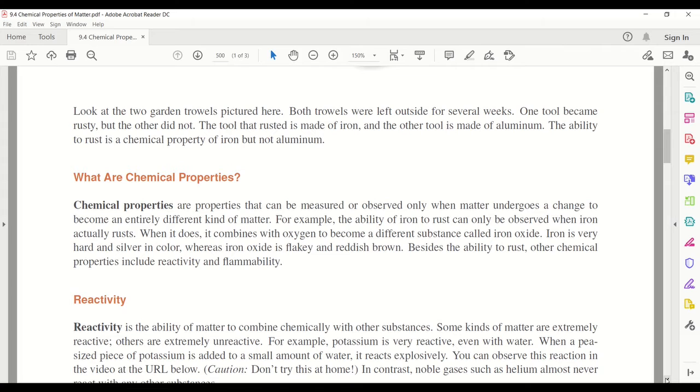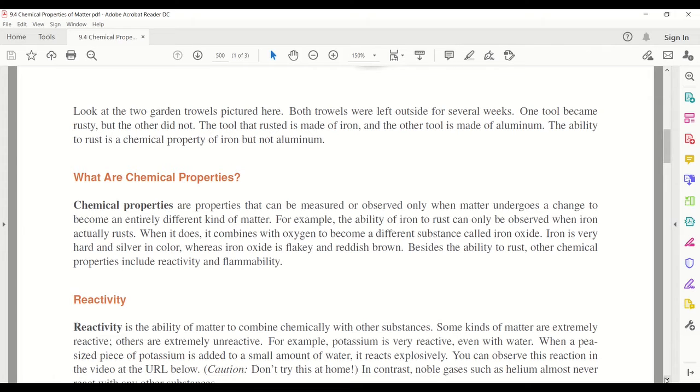What are chemical properties? Chemical properties are properties that can be measured or observed only when matter undergoes a change to become an entirely different kind of matter. For example, the ability of iron to rust can only be observed when iron actually rusts.